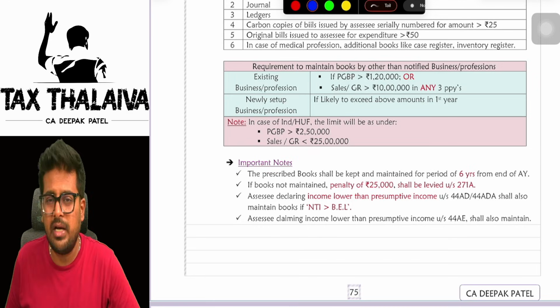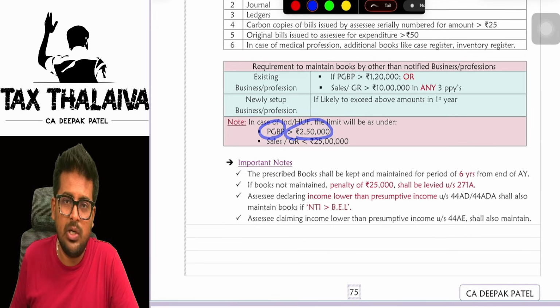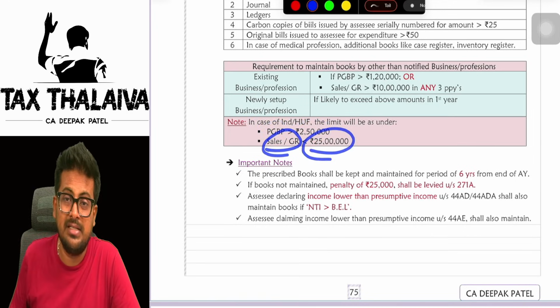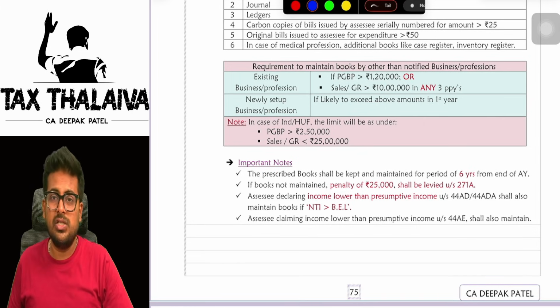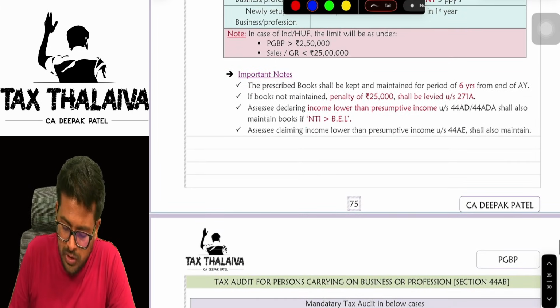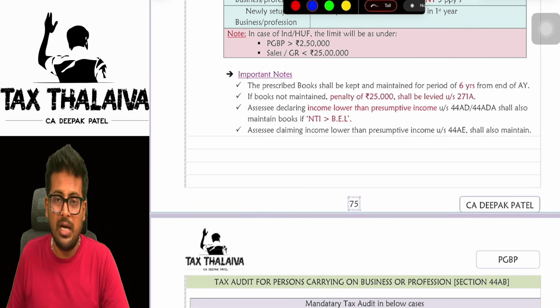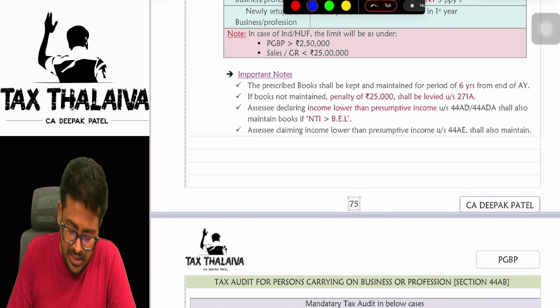Mind you, in the case of individual and HUF, a higher limit is given. If PGBP exceeds 2,50,000 or sales or gross receipts exceed 25 lakh rupees, then the individual and HUF is required to maintain books of accounts. If you do not maintain books of accounts, you are levied a penalty of 25,000. The books of accounts have to be maintained for at least 6 years.